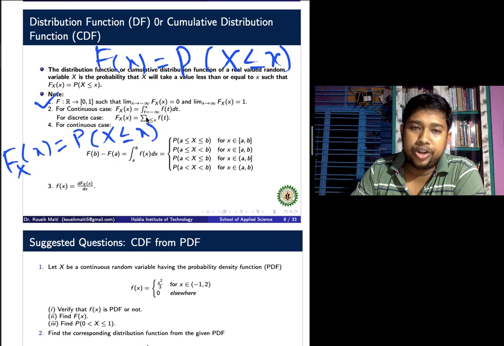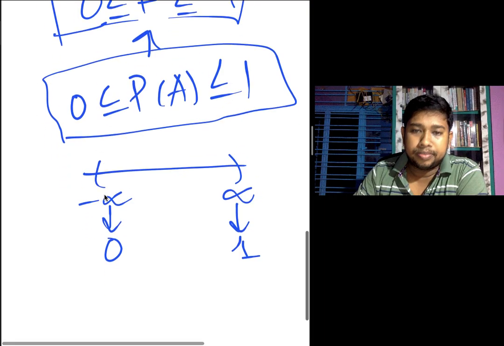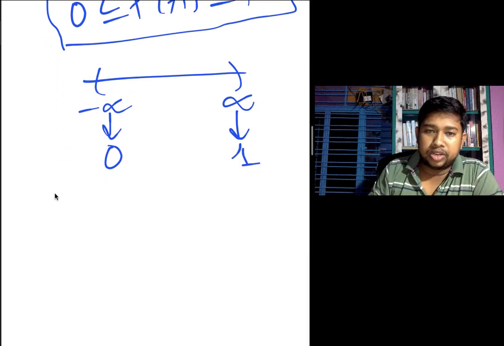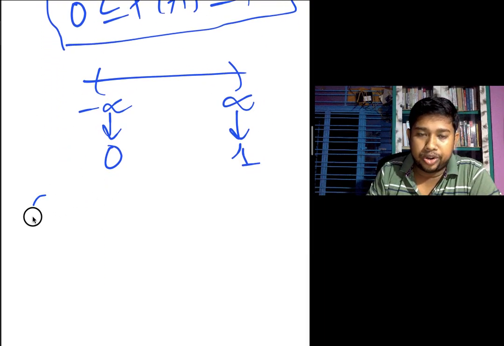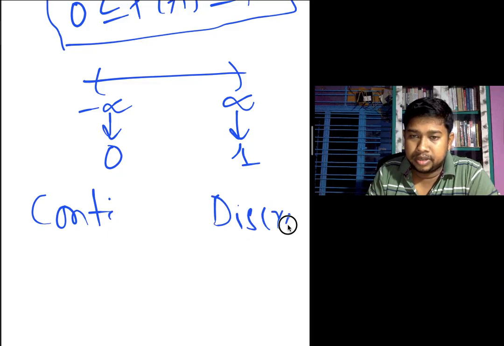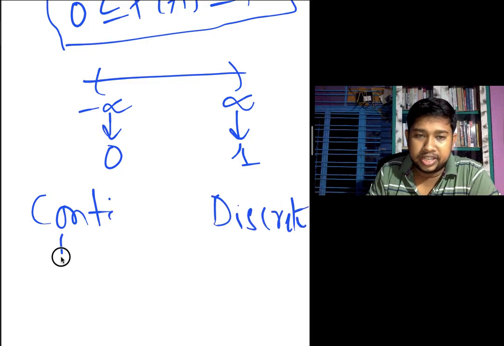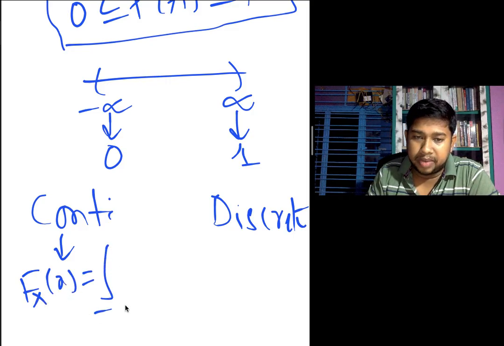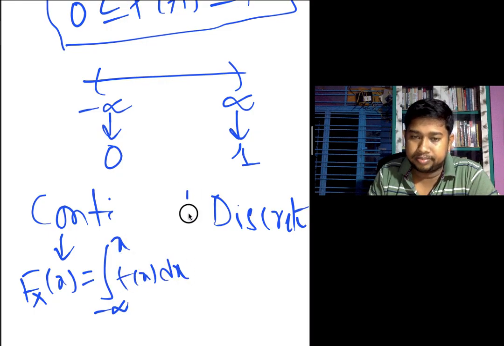For the two types of random variable, continuous and discrete: for the continuous case, capital F suffix X of x equal to the integration from minus infinity to x of f of x dx.